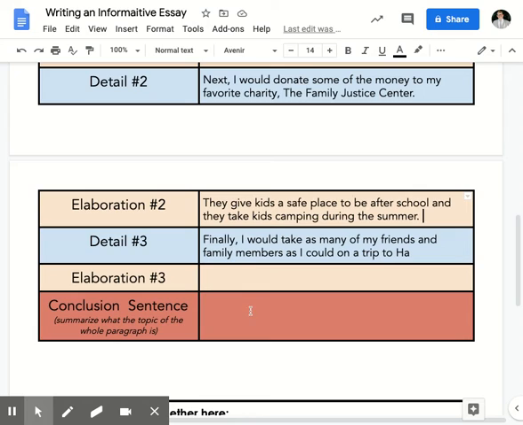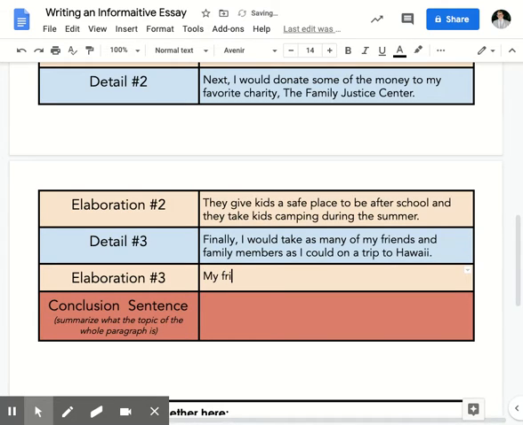All right, let's take a look at detail number 3. Detail number 3 says: finally, I would take as many of my friends and family members as I could on a trip to Hawaii. Let's fix that. So we're going to elaborate on that detail. So I could explain why.